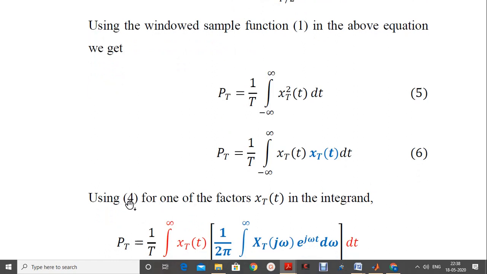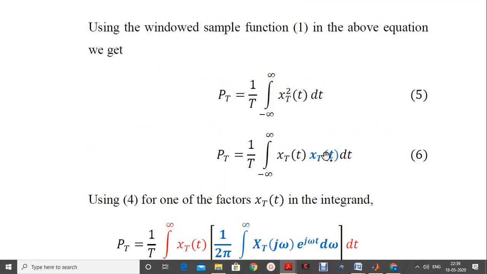Now using equation 4, or its manipulated version, that is equation 6 here, we have two terms x_T of t multiplied with itself x_T of t. One is marked in blue color here.